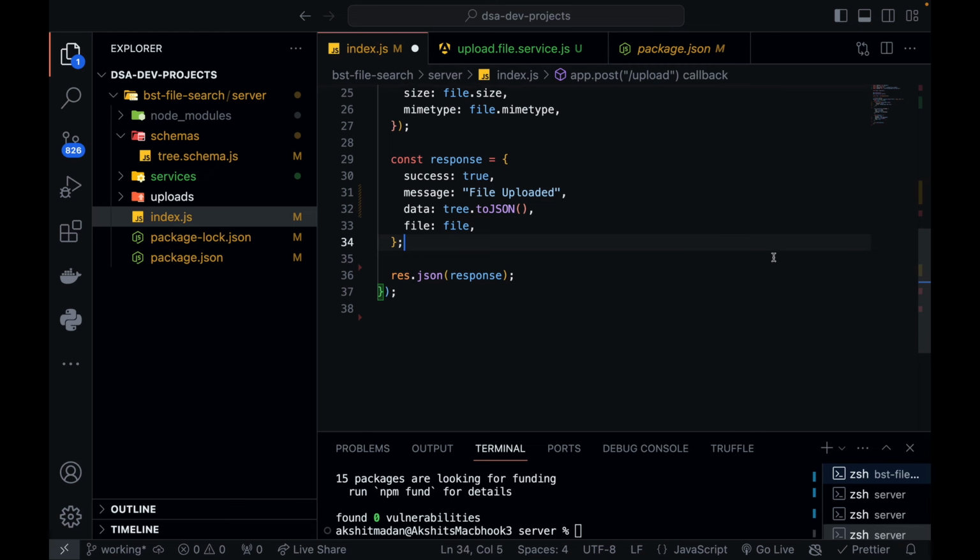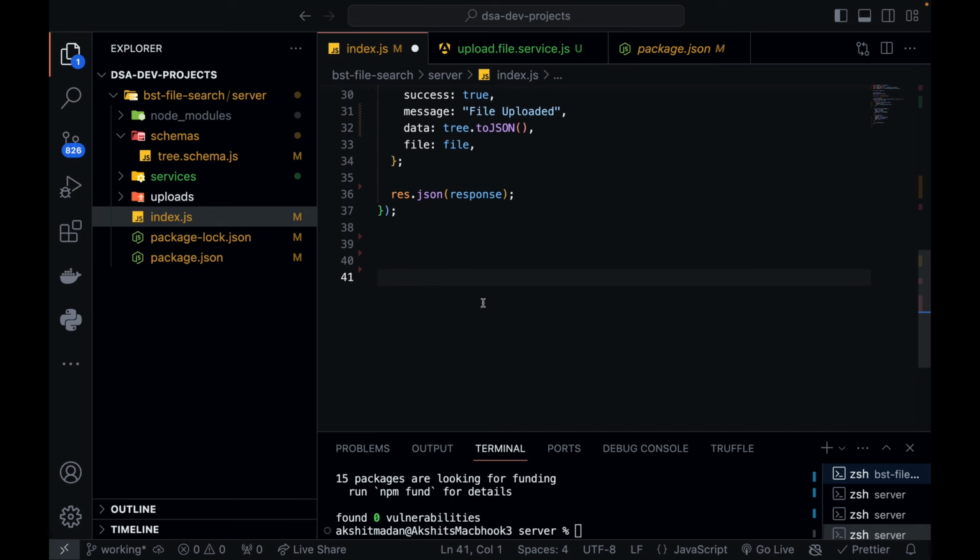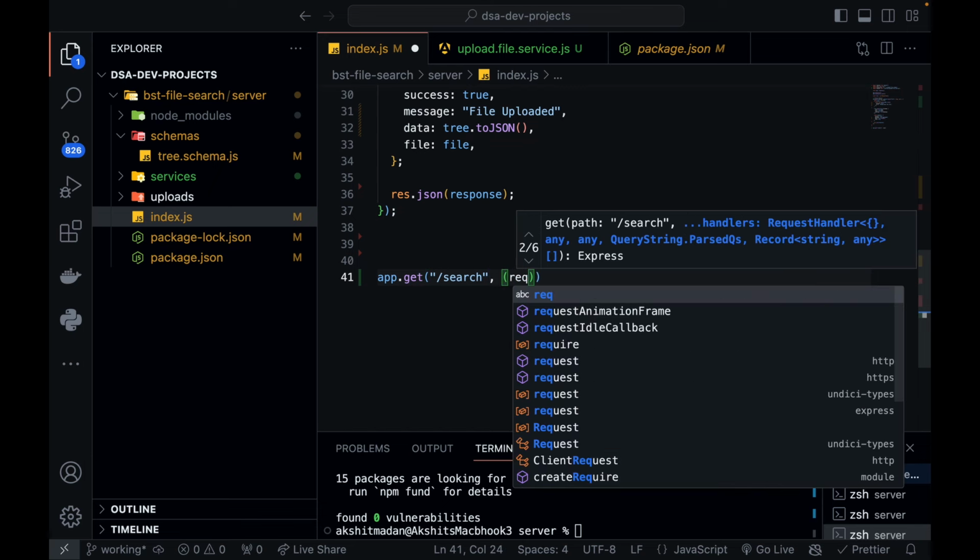Okay, the last thing to be done in our server, and then our server will be end-to-end complete and ready to accept requests, is to handle another endpoint for searching a file. This will be a GET, because you need to get some data. The endpoint will be search, and you will be getting a request.